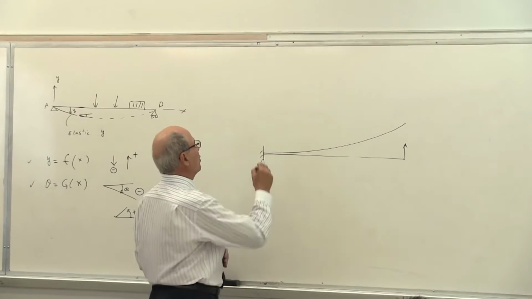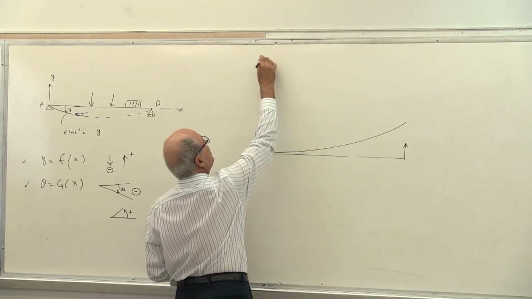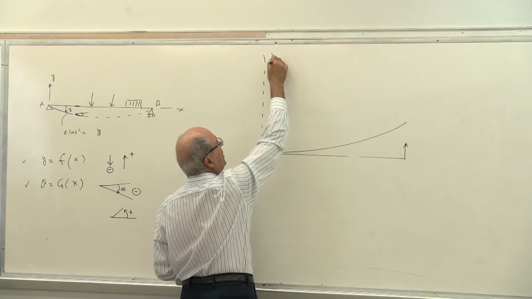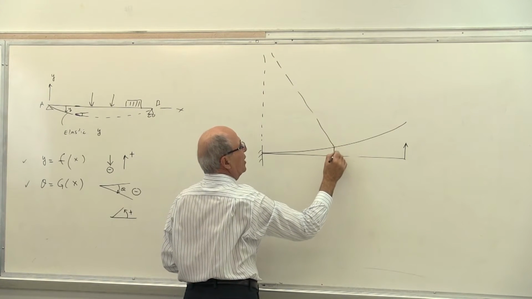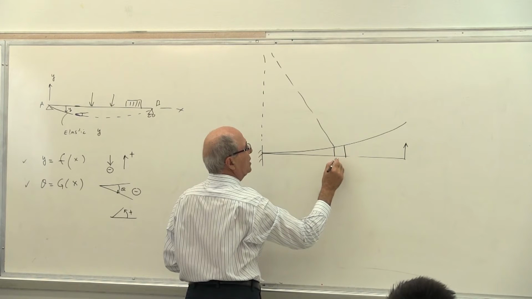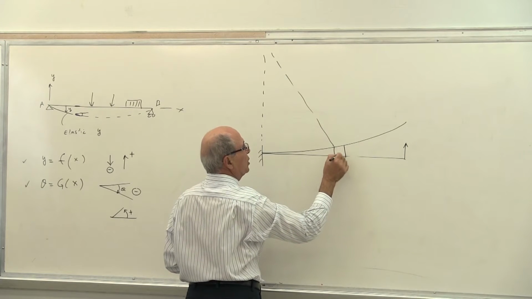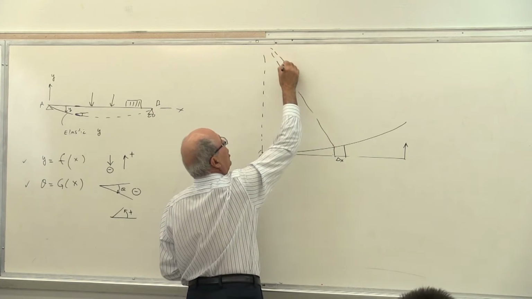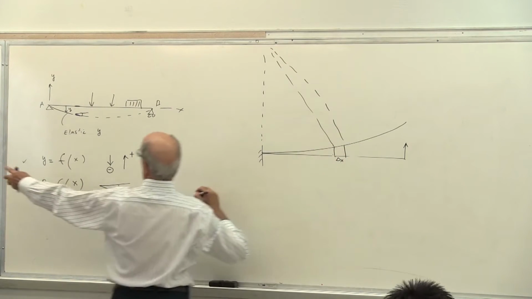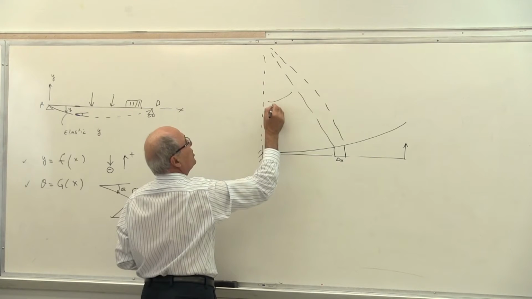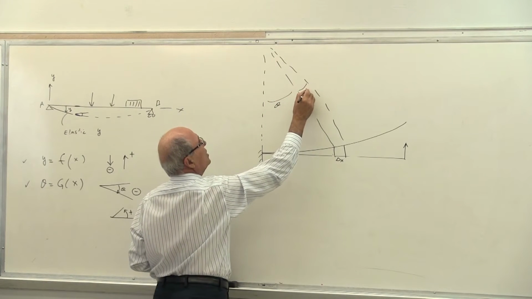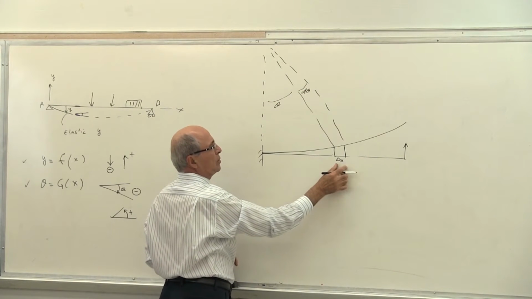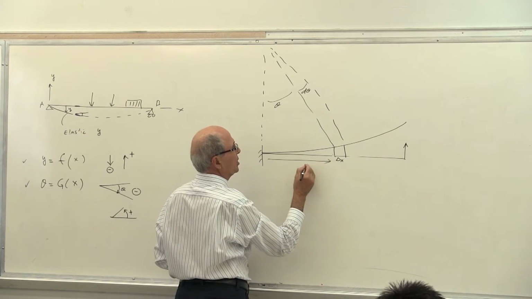Yes? So what we are going to do, we are going to take a section of that one like this, and we are going to call this delta x. And I'm going to show this one a little bit bigger in order for you to see. These are those lines that I showed you there. So this is theta, and this is d theta, and from here to here is x.